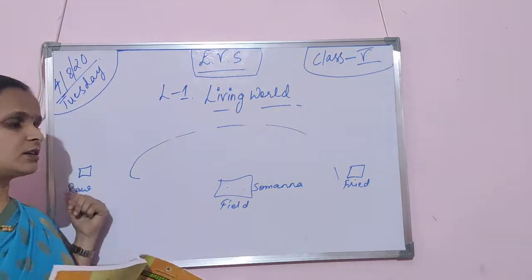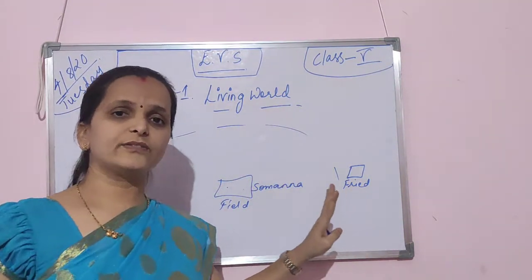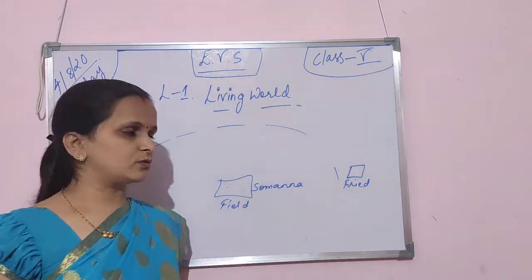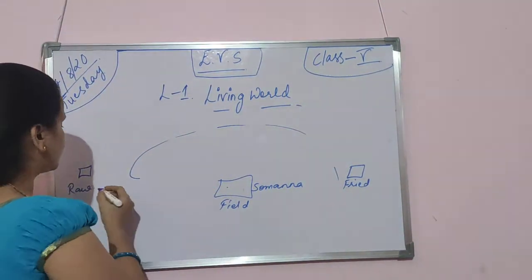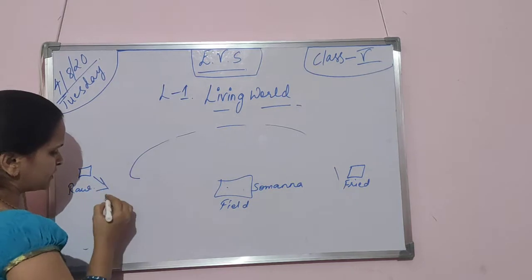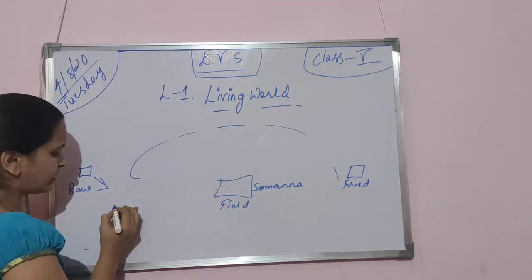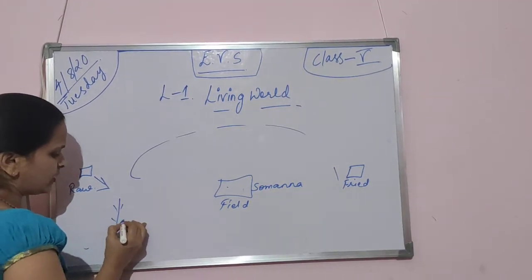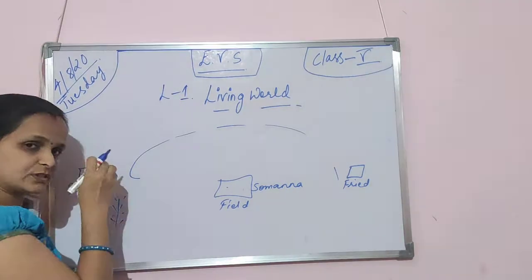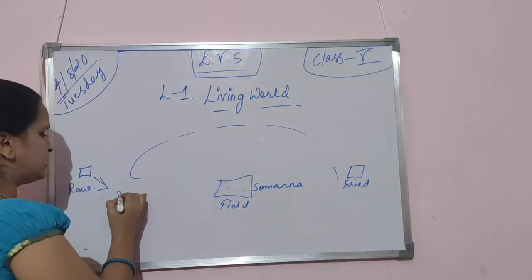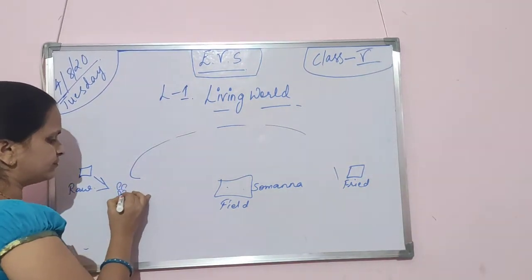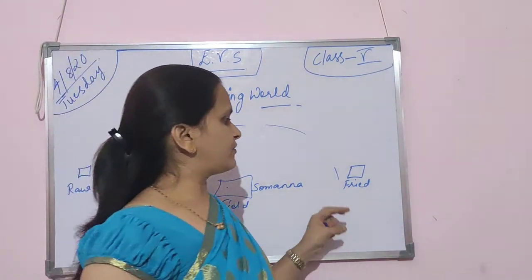Okay, raw groundnut and fried groundnut. This is the difference you have to understand. The raw groundnut has some characteristics so that it can grow into a plant. If we sow it in the field, it will grow into a plant and give groundnuts again.